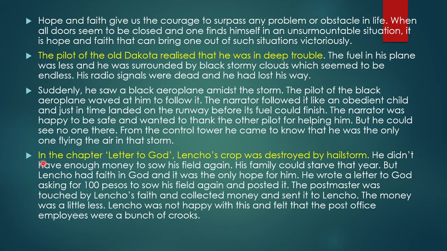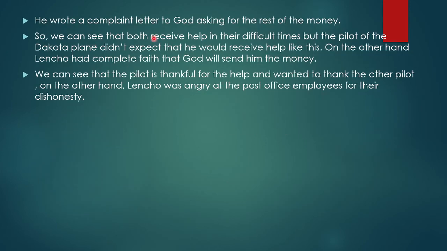Now the next paragraph. In the chapter A Letter to God, Lencho's crop was destroyed by a hailstorm. He didn't have enough money to sow his field again. His family could starve that year, but Lencho had faith in God and it was the only hope for him. He wrote a letter to God asking for 100 pesos to sow his field again and posted it. The postmaster was touched by Lencho's faith and collected money and sent it to Lencho. The money was a little less. Lencho was not happy with this and felt that the post office employees were a bunch of crooks. He wrote a complaint letter to God asking for the rest of the money.